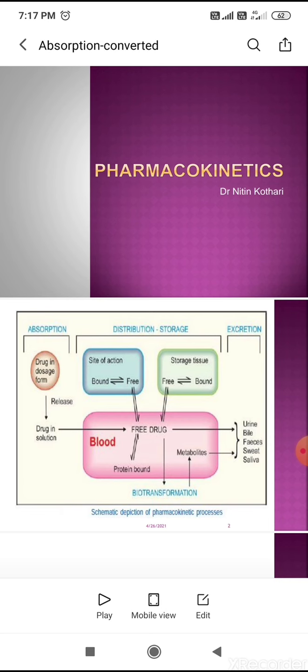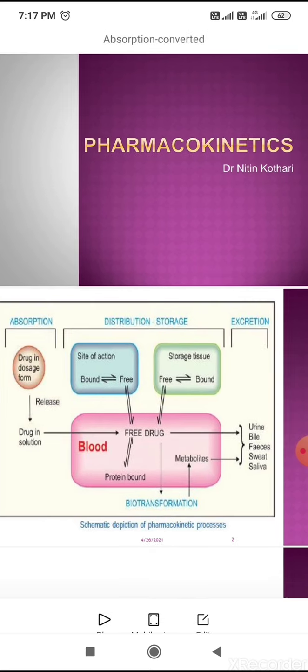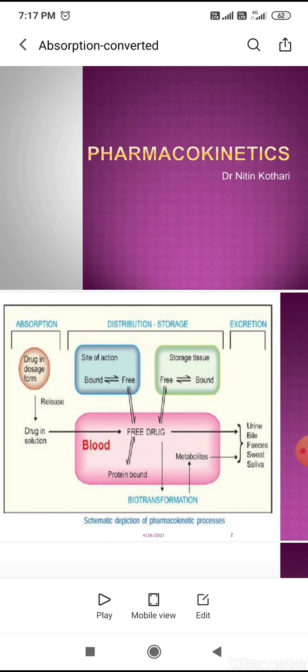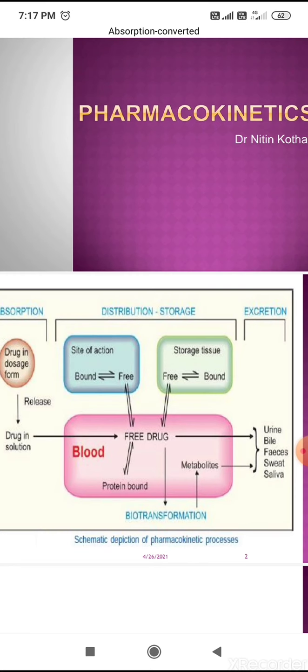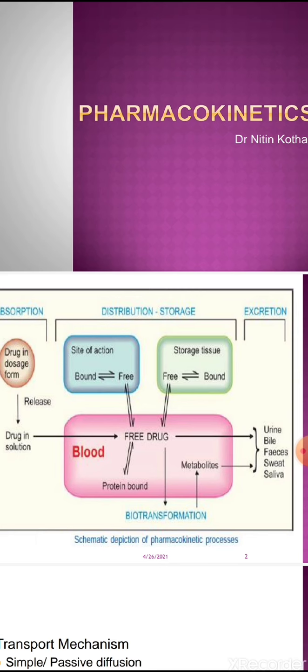And from there it is absorbed, and through blood circulation it will reach, as is clear in the diagram, the blood circulation, and from the blood circulation it will reach its site of action, that is, the target site.